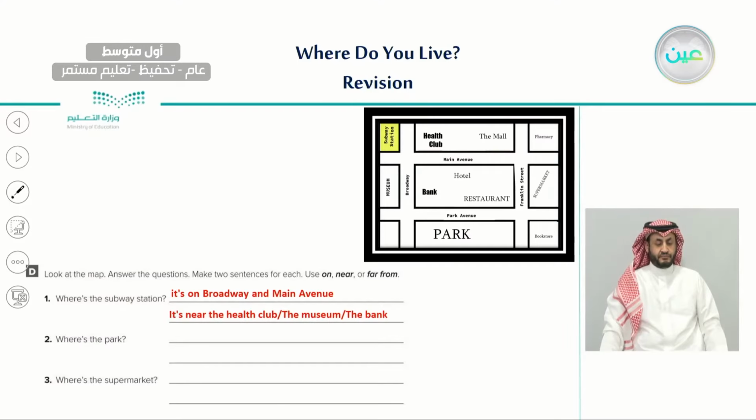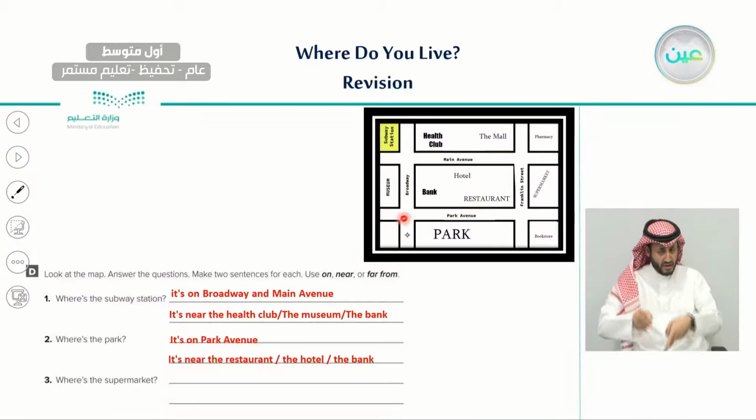Number 2, where is the park? So here, as you can see, this is the park. So where is the park? Very good. Yes, the park is on Park Avenue. We started by saying the street. Now, if you want to answer using places, we would say it is near the restaurant. This is the restaurant. The park is near the restaurant, near the hotel, and also near the bank. And we can say it is near the bookstore as well. So the park is near those places, near the bank, the hotel and the restaurant, and also near the bookstore.